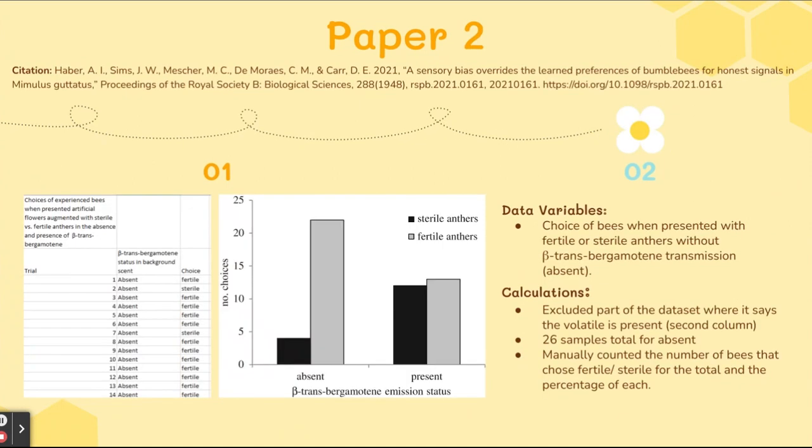And this is paper 2. The Excel sheet as well as the figure itself is on the left, and the data extrapolated comes from this part of the figure, which shows the choice of bees when presented with fertile or sterile anthers without beta trans-bergamotene emission. And actually, the part of the data set where it says the volatile is present is in the second column, and I manually calculated the number of bees that chose fertile over sterile for the total and percentage of each.